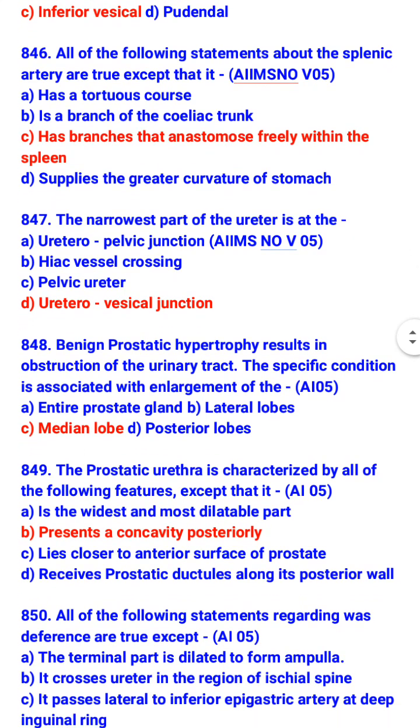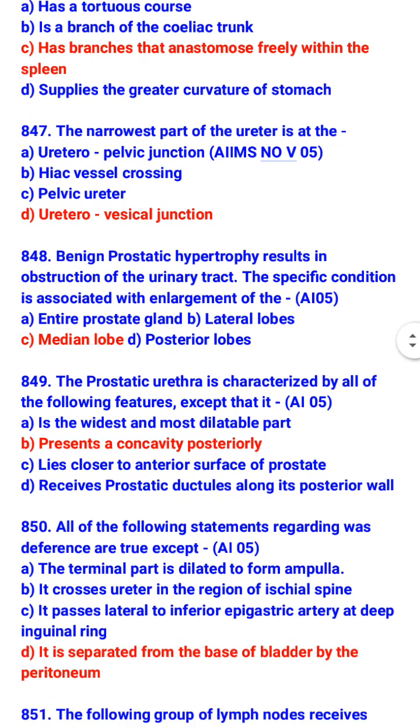Benign prostatic hypertrophy results in obstruction of the urinary tract. The specific condition is associated with enlargement of the median lobe. The prostatic urethra is characterized by all of the features except that it presents a concavity posteriorly. So, which are the features of prostatic urethra?